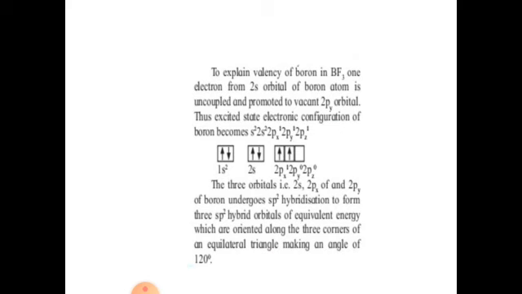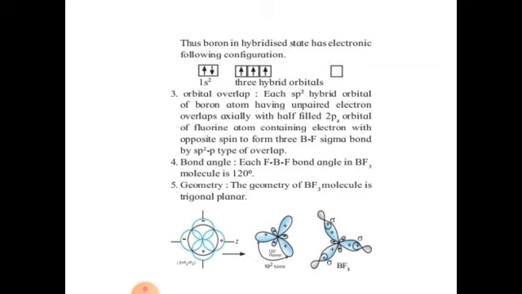The three orbitals 2s, 2px, 2py of boron undergo sp2 hybridization to form three sp2 hybrid orbitals of equivalent energy, oriented along the three corners of an equilateral triangle making an angle of 120 degrees. Thus, boron in hybridized state has electronic configuration 1s2 and three hybrid orbitals.